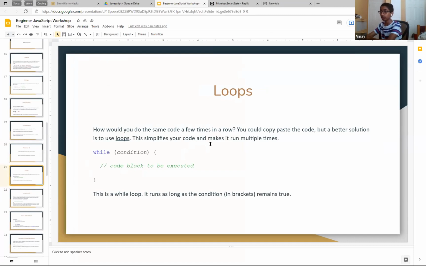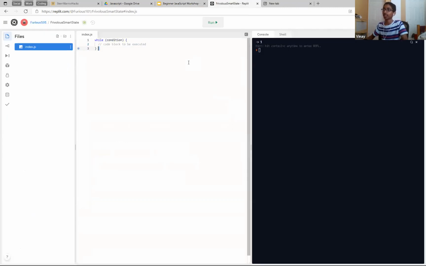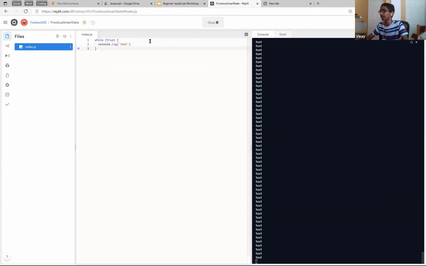And then now let's go into loops. So while condition, so it runs while the condition is true. Okay. So let's do, oh, okay, well, you guys will love this example. Console.log text while true. So this is always going to be true, right? It's always going to be true. So the text just keeps outputting. It's a way to do that, right?